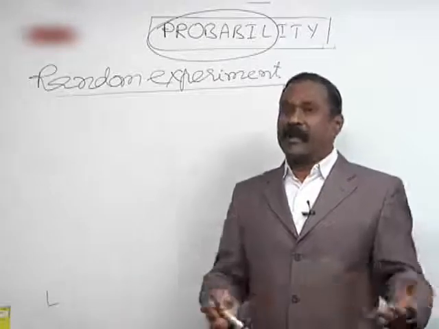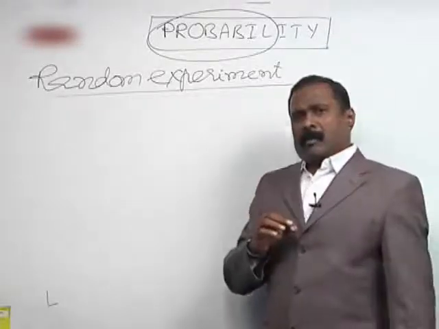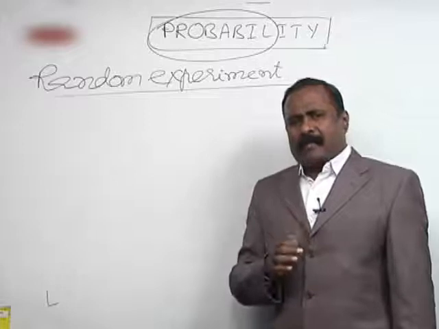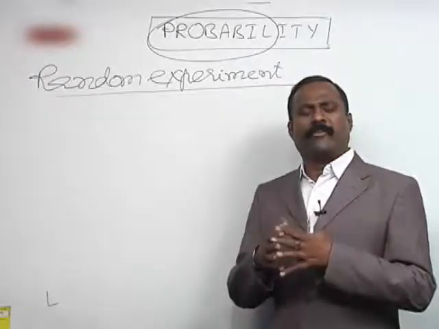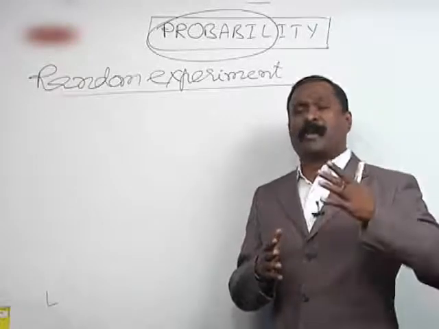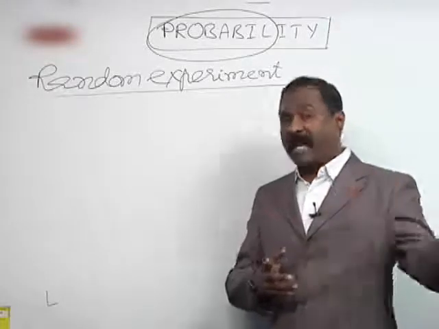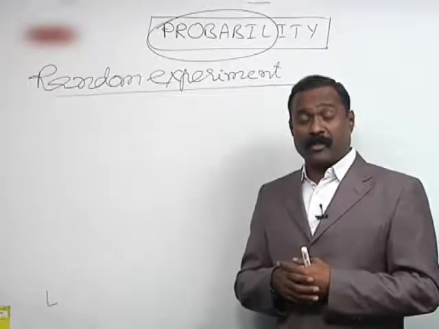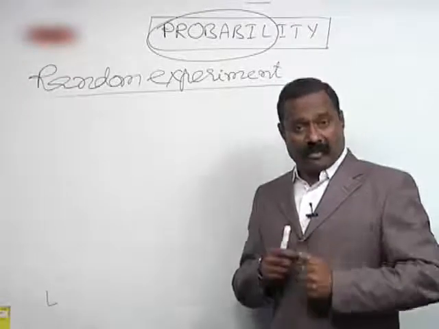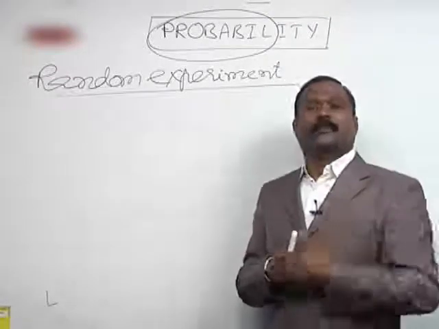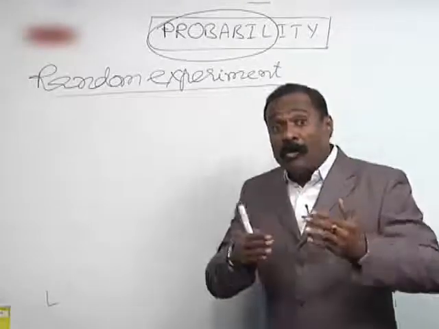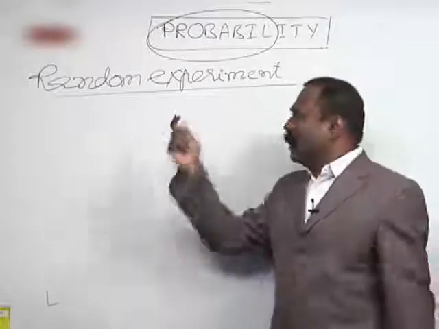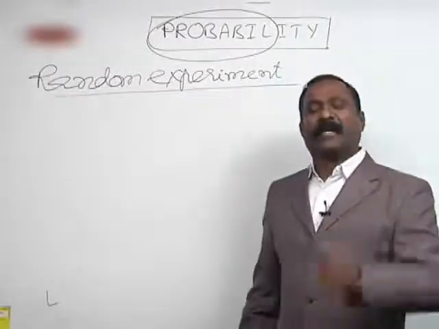It's fair like that. So, to be more precise and more clear, a random experiment is an experiment in which you know all the possible outcomes before conducting the experiment. That is, all the possible outcomes are known to us, and if you conduct the experiment, the outcome or result should be one of the known possible outcomes. Then only it is said to be a random experiment.